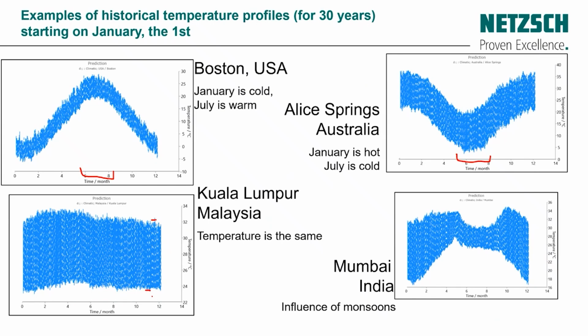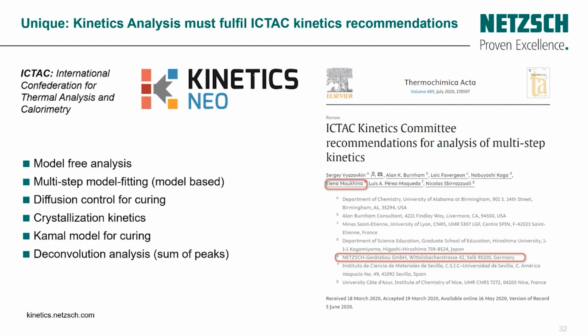This variation belongs to the day and the night temperature. So here we can take the day temperature, and here the night. That's why we have this kind of variation. And here in India, we have quite different data, because it's the influence of the monsoons. So basically, Kinetics Neo fulfills the ICTAC Kinetics recommendation, and ICTAC is the International Confederation for Thermal Analysis and Calorimetry.